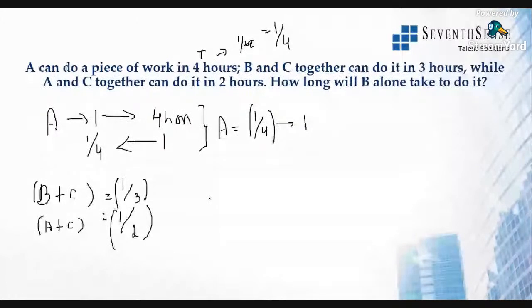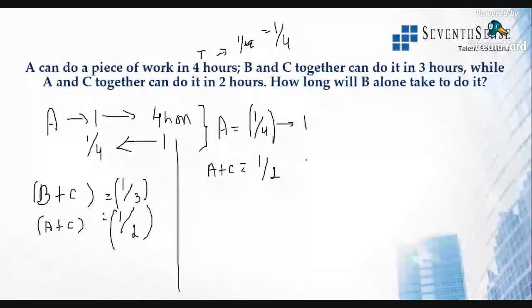From this I can consider A's value. We know A plus C is equal to 1 by 2. We already know A finishes 1/4 of the work in 1 hour.